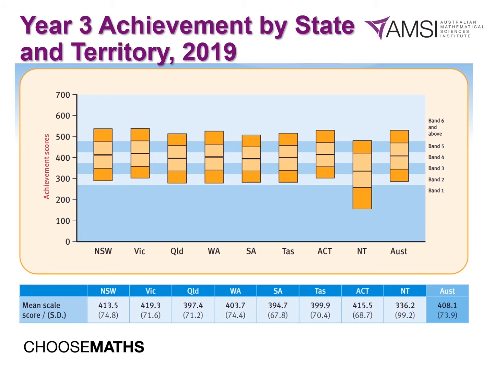This graphical representation is looking at Year 3 student achievement according to the bands and the mean score. So there it's Band 2 for Year 3 and the mean score was 408.1. We also have identified there the standard deviation. And standard deviation is the measure of variability in student performances. It's a measure of the spread of the data.